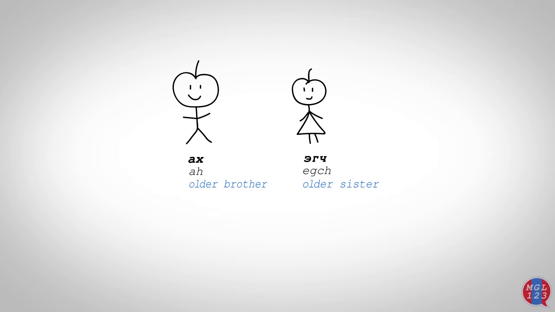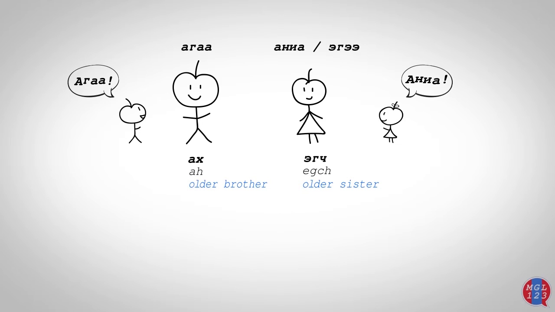Ich and ach refer to an older sibling. Mongolians refer to their older brother as aga, and we call our older sister as ane or ige. When you refer to someone who is older than you, but not your sibling, they can be your relative or your friend or just an acquaintance, then you refer to them as ich or ach.